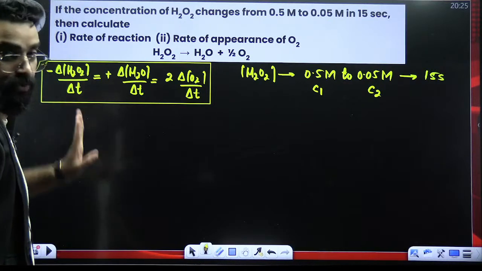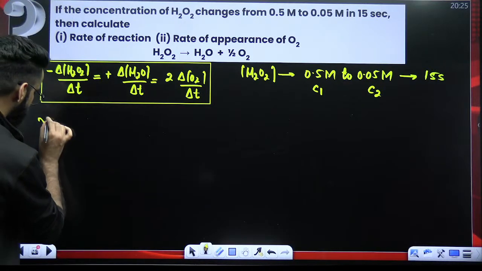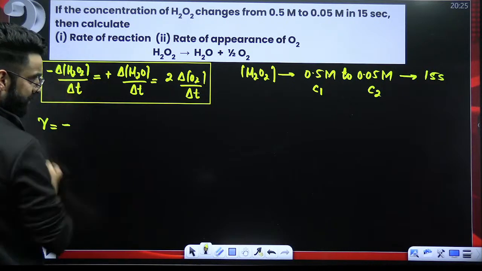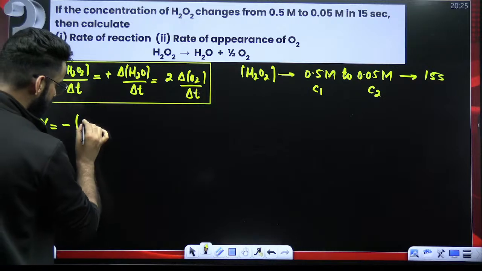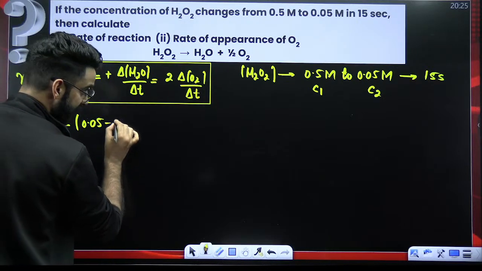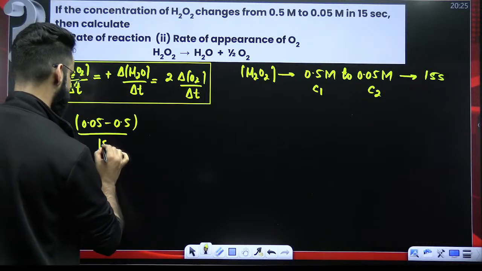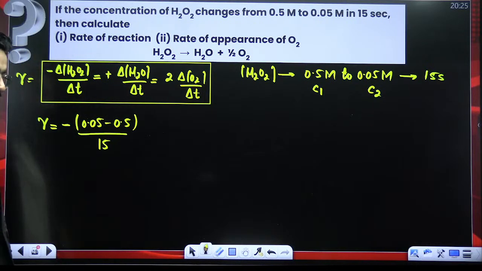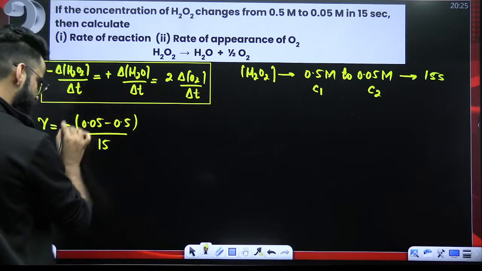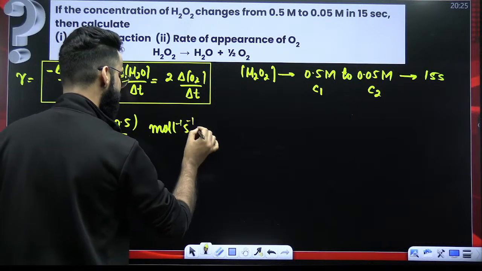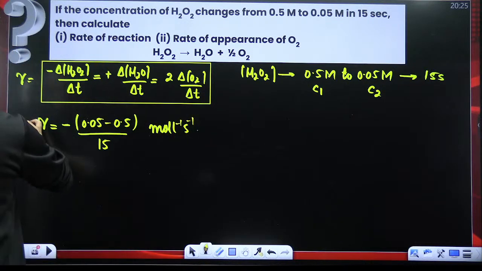I'll be picking the H2O2 term. So rate of reaction, I'll be calculating with respect to H2O2, with a minus sign. Change in the concentration of H2O2, which is final concentration of H2O2 minus initial concentration of H2O2, divided by the time interval, that is 15 seconds. When you solve this term, it is going to give me the rate of the reaction in terms of moles per liter per second. So the first question is done.